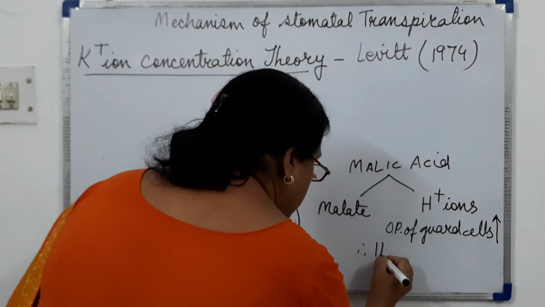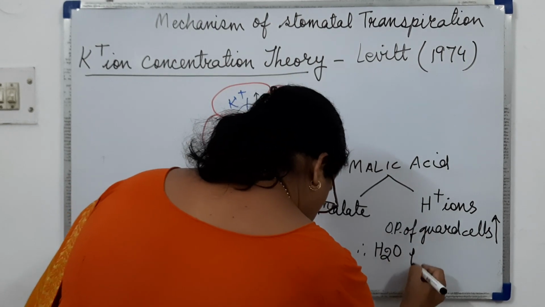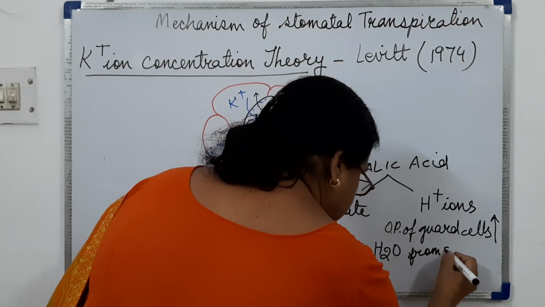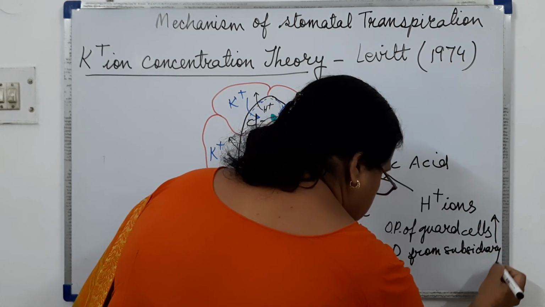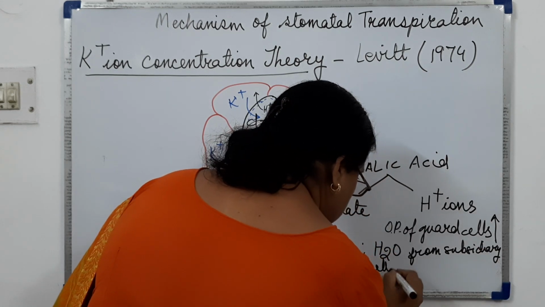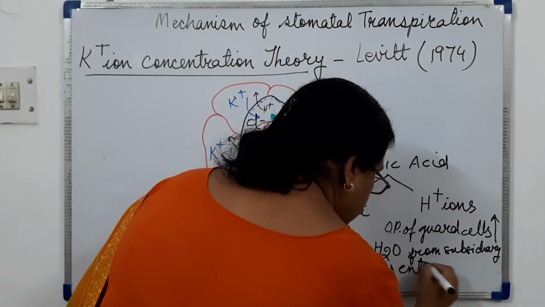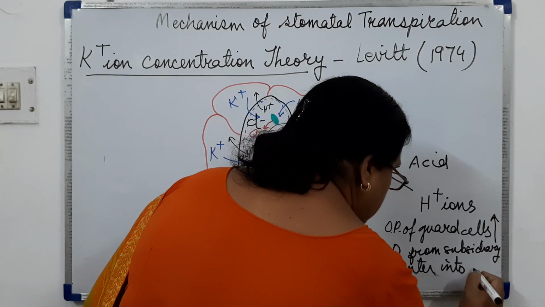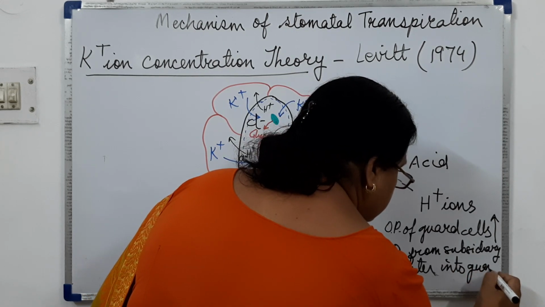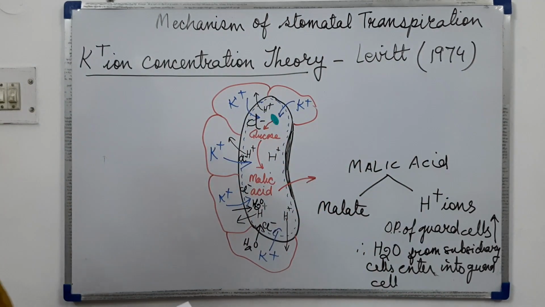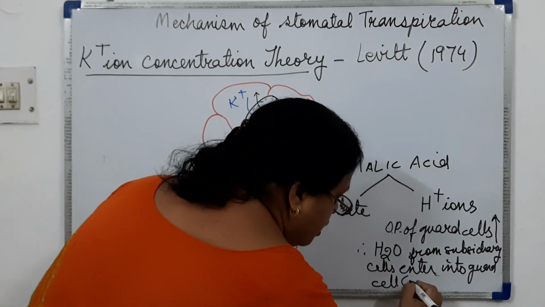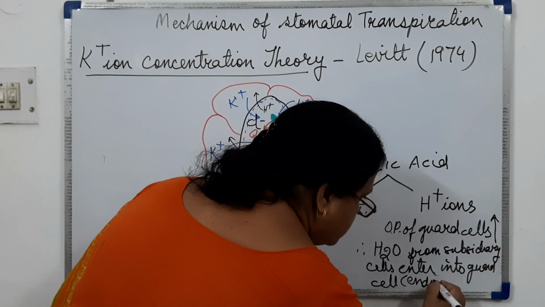Therefore, water from subsidiary cells enters into the guard cell by the process of endosmosis.